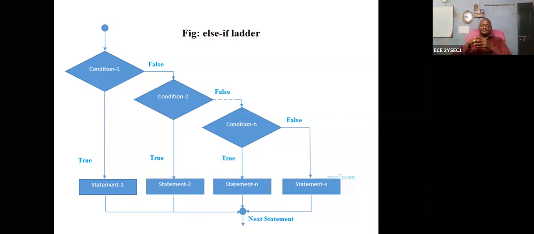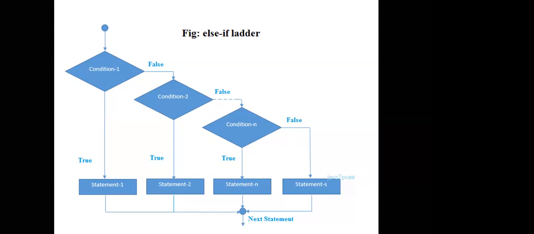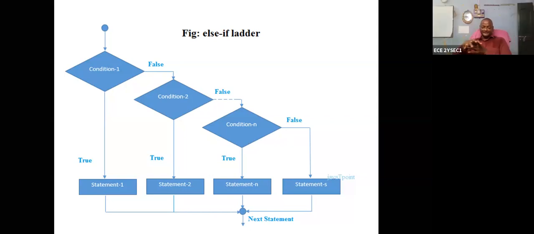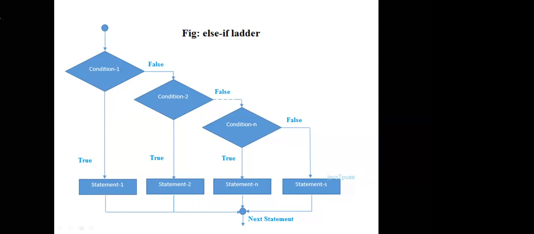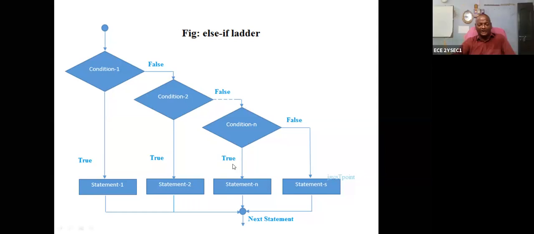The last statement will be executed, sir. Last statement? The last statement is not executed. The next statement is executed. Why? Because condition 1, condition 2, condition 3, all the conditions failed. So then the next statement will be executed.